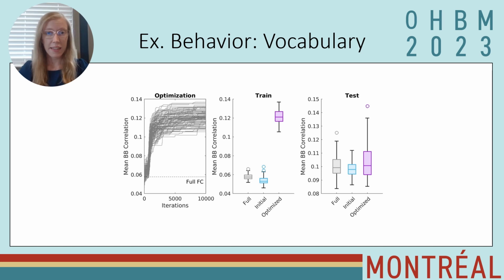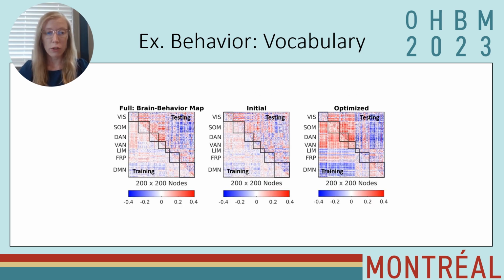In the testing set from the cross-validations, we see some of the cross-validations performed better, but the story is a bit messier. But if you actually look at the individual cross-validation brain behavior correlation maps, you can see between full and initial, the similarities between training and testing sets are much lower than what you actually see from the optimizations, which show a much stronger similarity and reproducible results between those groups.